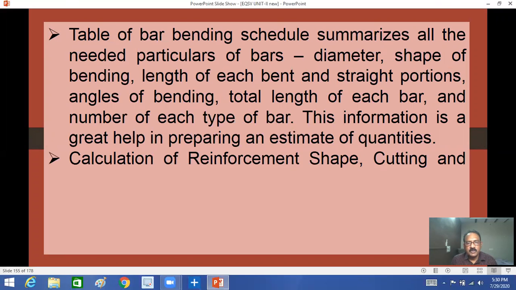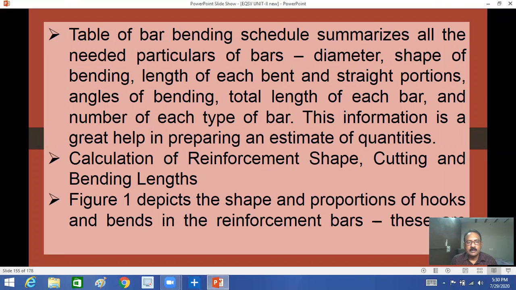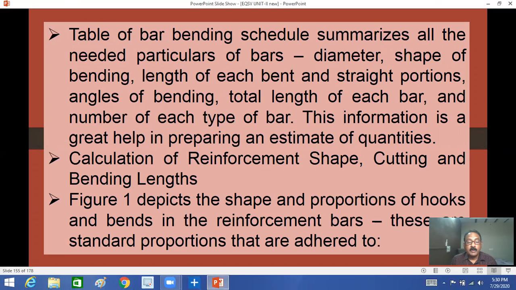It is clearly mentioned the diameter of the bar, shape of the bar for a particular item, length of the bar, how much length we have to bend, and angles. This is a great help for an ordinary unskilled person who will work on the site. This information is also a great help in preparing an estimate of the quantity of reinforcement.